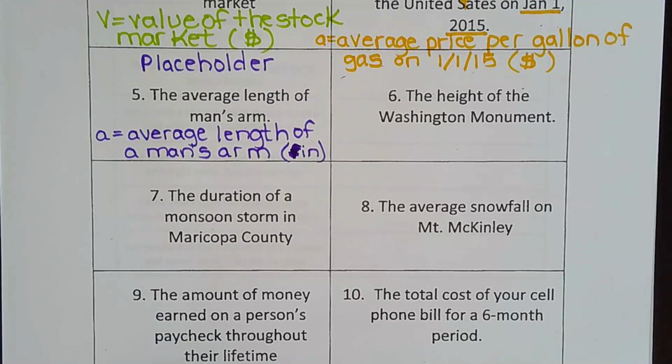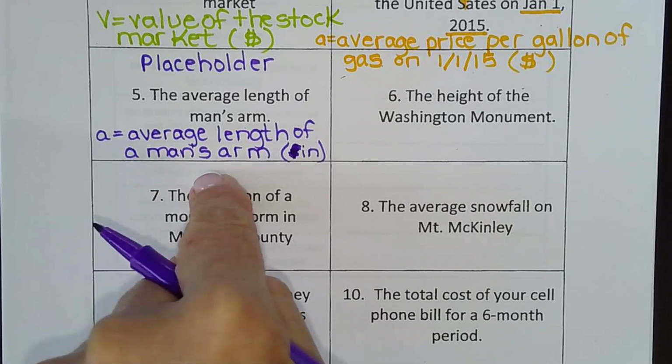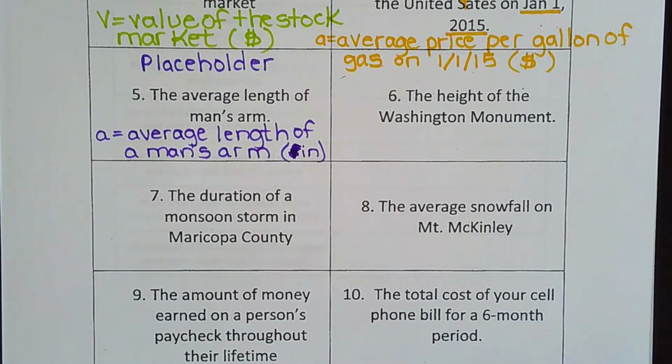Okay, so everybody do okay on that? So we have our letter, we have what it represents, and we have our variable. And don't erase yours. If yours doesn't match mine exactly, that's fine, as long as you have the parts and you can defend why you wrote placeholder or changing.